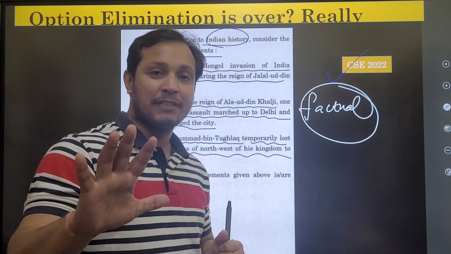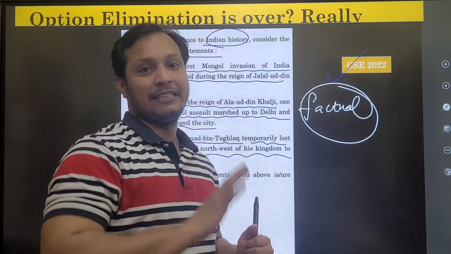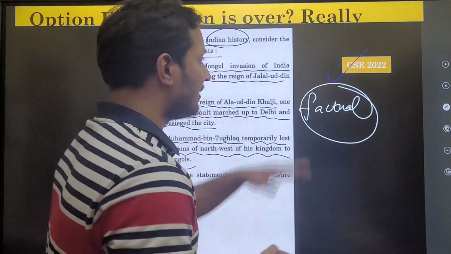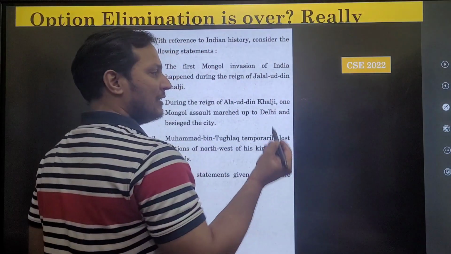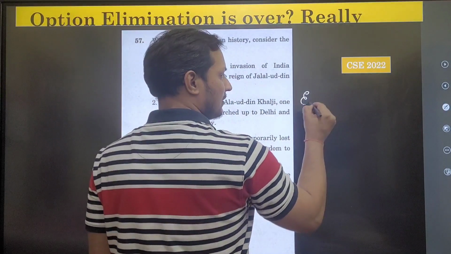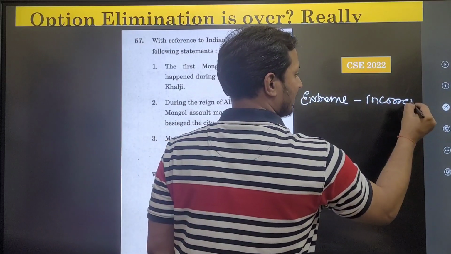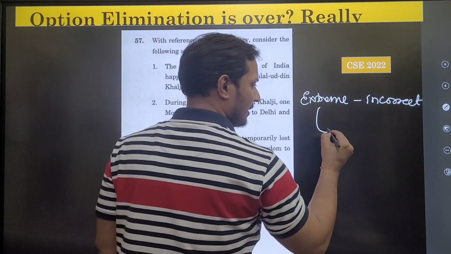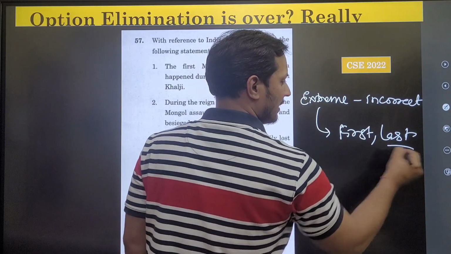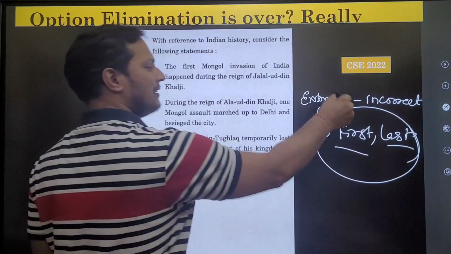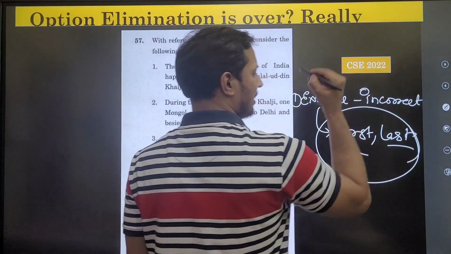I'm making a very strong statement, but I'm very confident about that. UPSC also wants you to use these techniques. Let me prove to you how. There is one option elimination technique which I have discovered: in UPSC, extreme words are generally incorrect. One of the extreme words is what? First, last. These are extreme words. Generally in UPSC, these extreme words are incorrect.